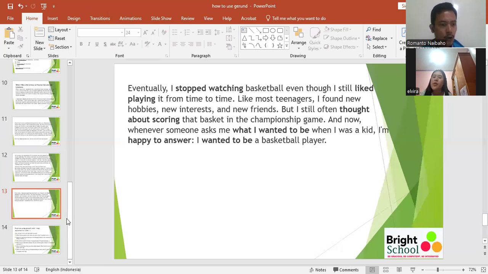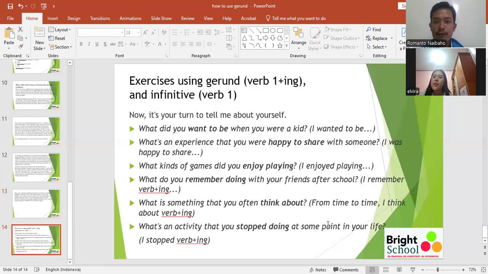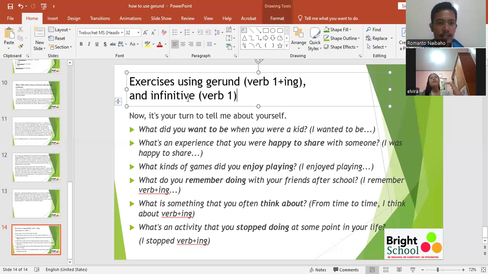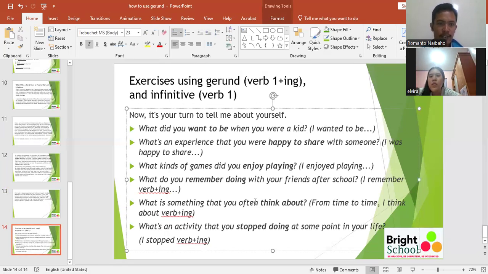So to make you understand, I also want to give you a project. Exercise using gerund. You can use verb one or plus -ing when you need gerund, and you can use to plus verb one when you need infinitive. Now it's your turn to tell me about yourself. So, what did you want to be when you were a kid?